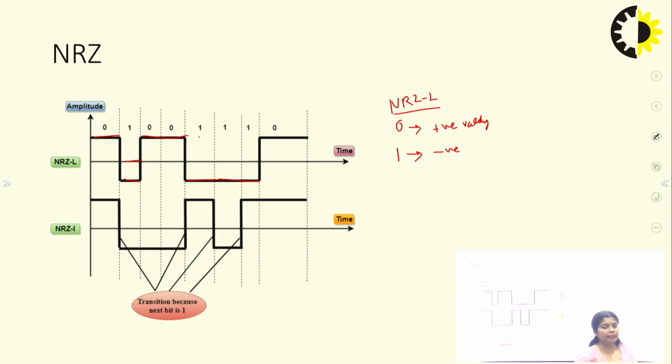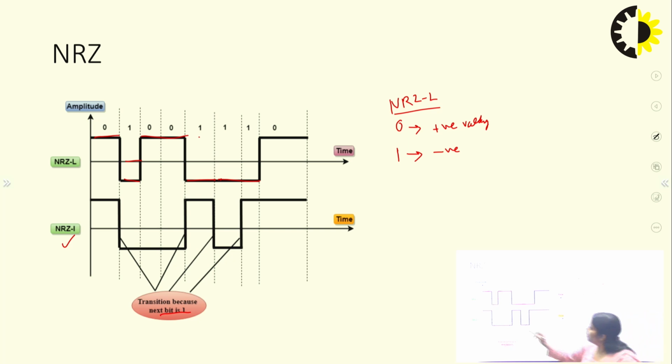But again the same problem will occur if there is a sequence of 1 1 1 or a sequence of 0 0 0. So for this problem there is NRZ-I: non-return to 0 inversion, where I is inversion. The transition takes place when the next bit is 1. Whenever a 1 is there in the NRZ-I, the transition takes place. Transition means whatever polarity was there previously will be changed.